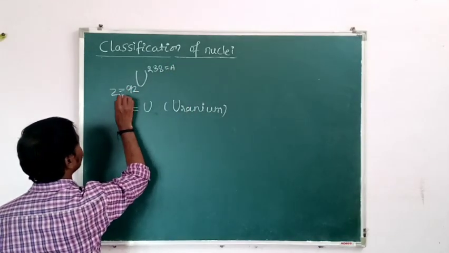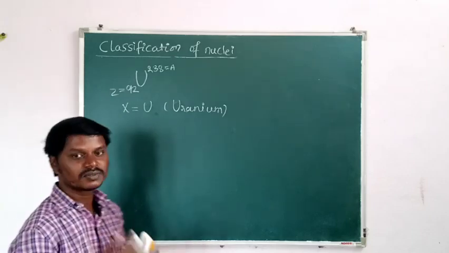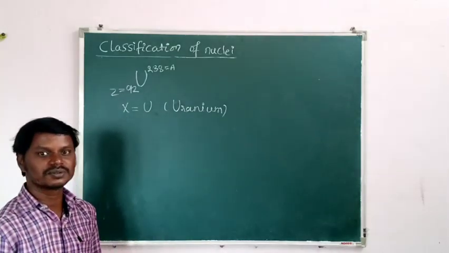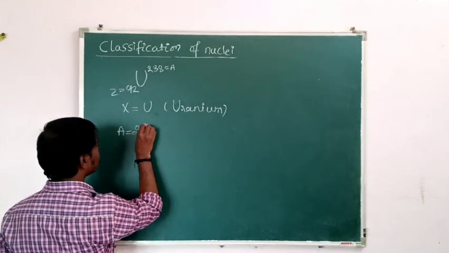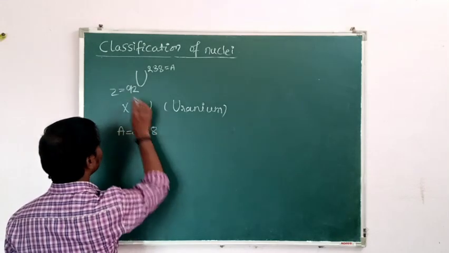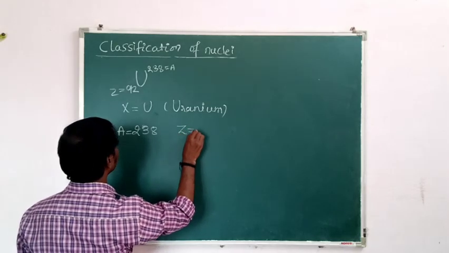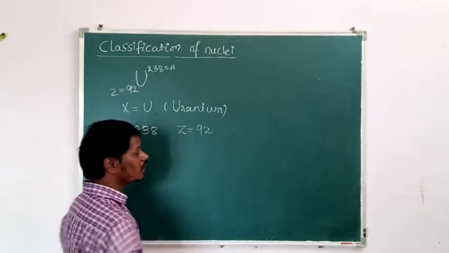Then what is the mass number of uranium 238? That is 238 only. Mass number is 238, and atomic number is 92. Then how many neutrons are present in the uranium nucleus?